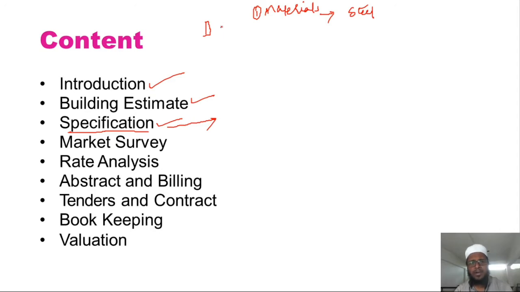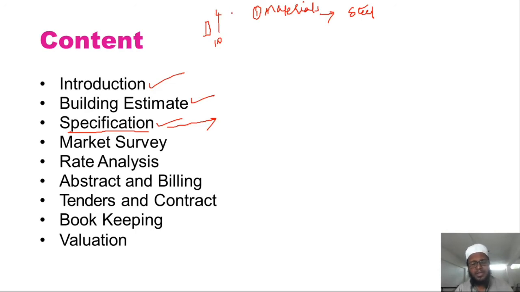In bricks again we have different classes, as we studied in building materials and construction in our second year. Class 1 brick, class 2 brick, class 3 brick, isn't it? The rates of those bricks vary from 4 rupees to 10 rupees. So different rates are there in every material.